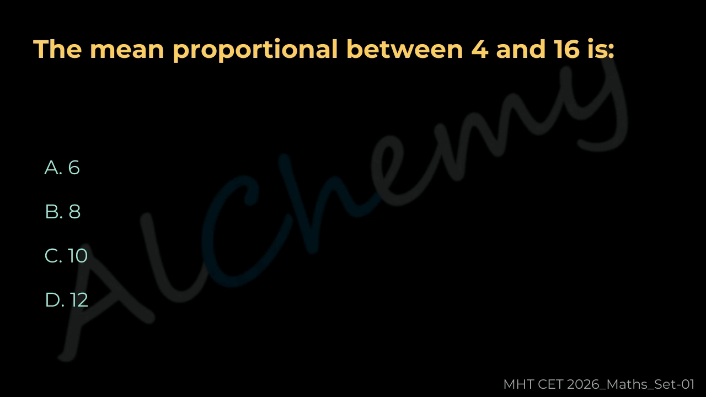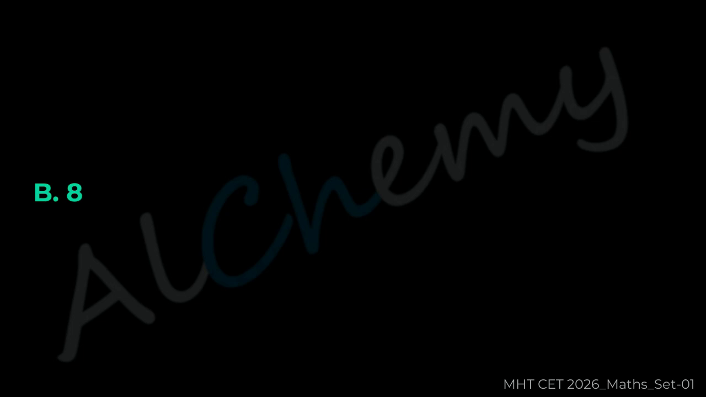The mean proportional between 4 and 16 is A 6, B 8, C 10, D 12. The correct answer is B 8.